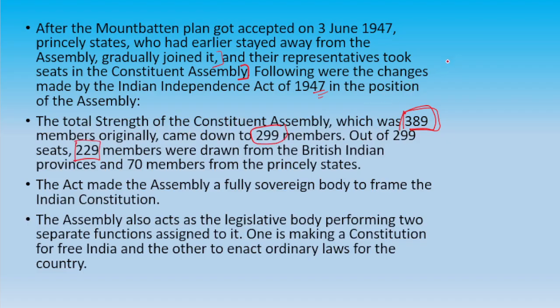Majority of the country was under British control, and there were some princely states too, and the rest, 70 members, were from the princely states.